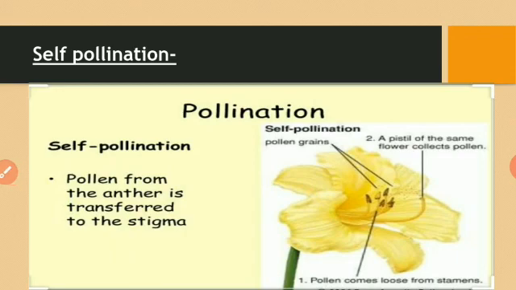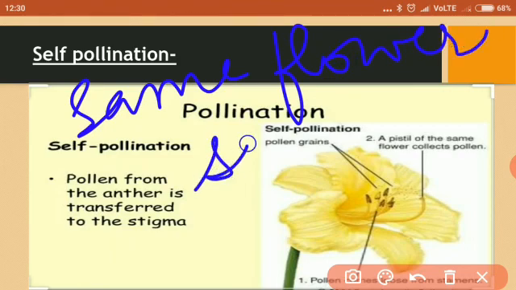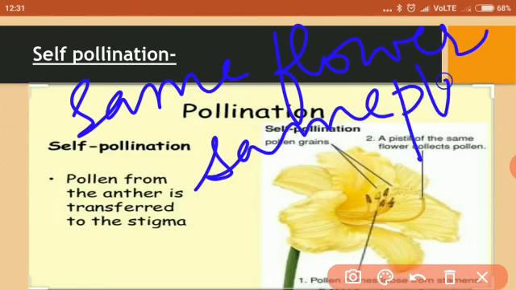Pollen grains are transferred from the anther to the stigma of the same flower or to the stigma of another flower on the same plant. Okay. In this case, either in the same flower or another flower on the same plant. These two terms are very important to remember in self-pollination.